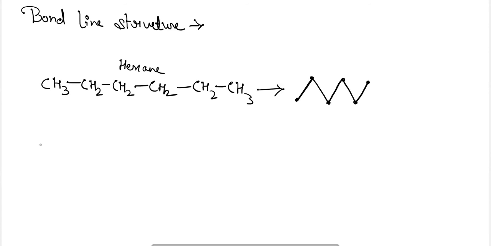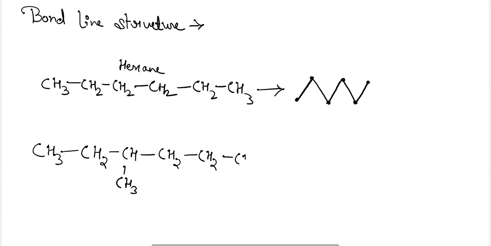Similarly, if I am representing a branched carbon chain hydrocarbon, it will be represented like this, CH3.